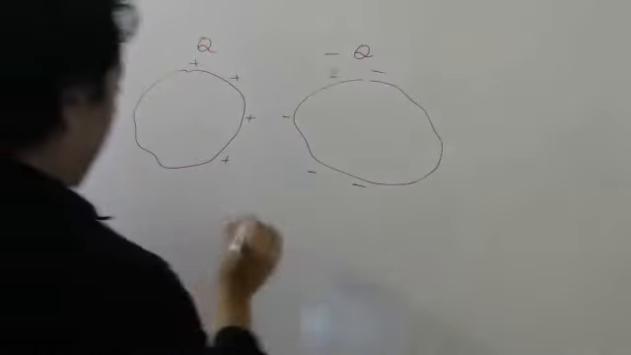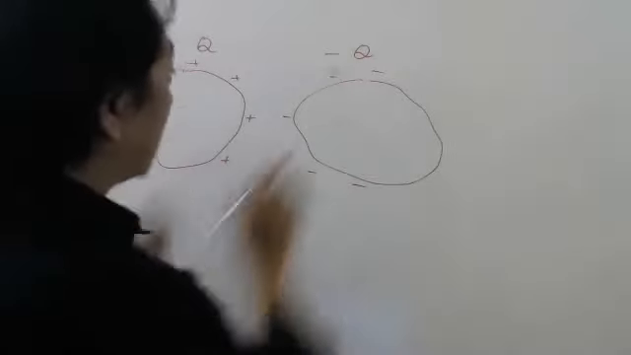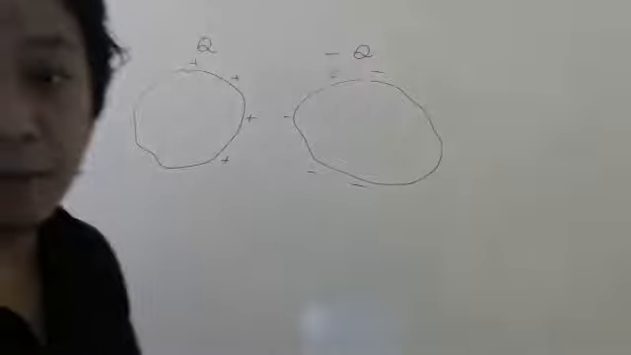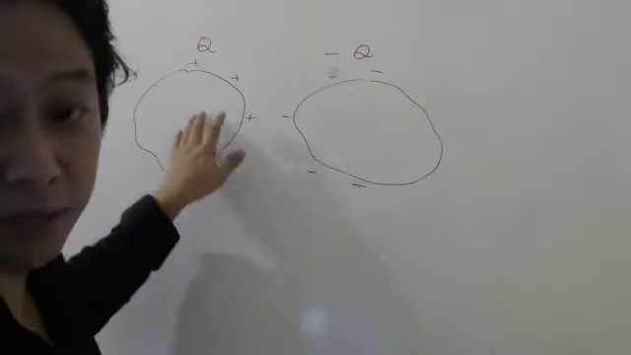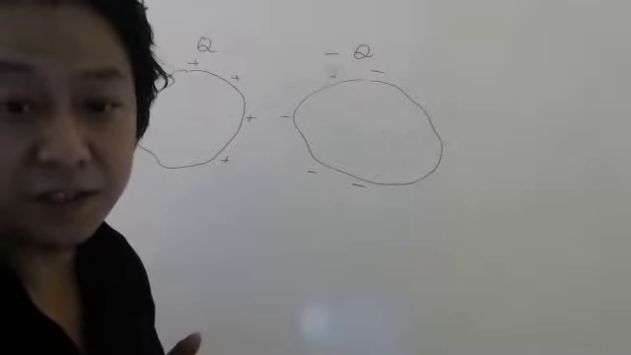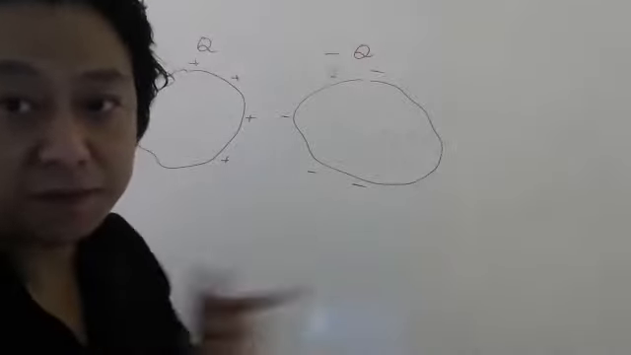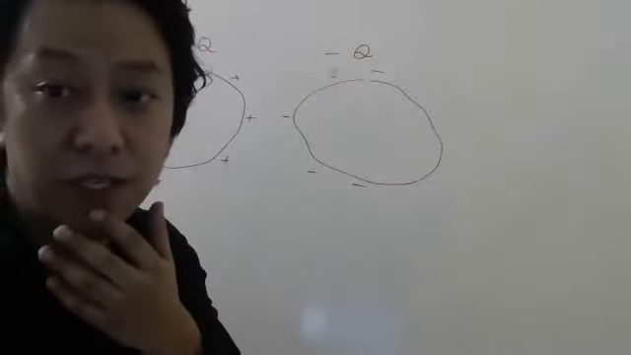Then look carefully. Can you tell me how I can do this? Is there any method by which I can give one conductor charge plus Q, the other one equal minus charge? Is there any method of doing this? How can I do this? Others also try to answer, those who have not done.